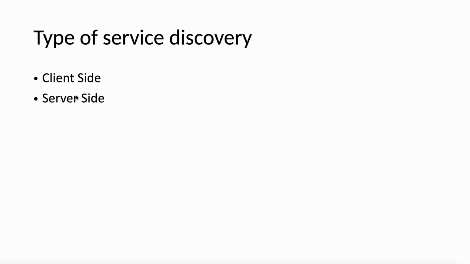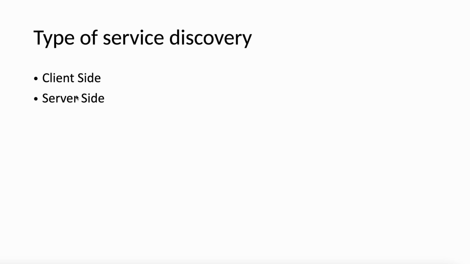There are two types of service discovery: client side and server side. Discovery means we have different instances running, and which instance needs to be called is up to the service discovery. Client side means we are giving access to all 10 instances. Now it's up to the client side. Whoever is calling these APIs needs to make sure which one needs to be called. It could be done at the front end as well.